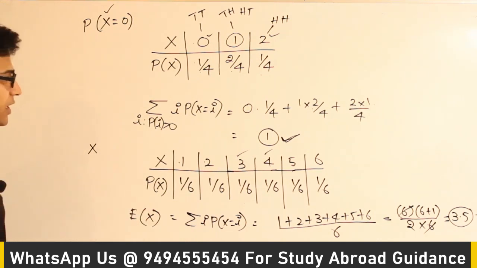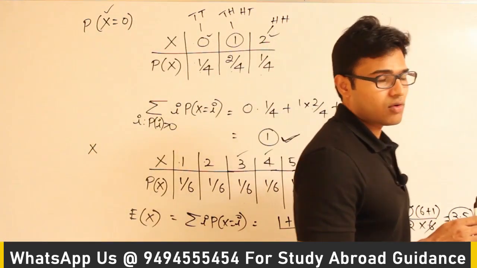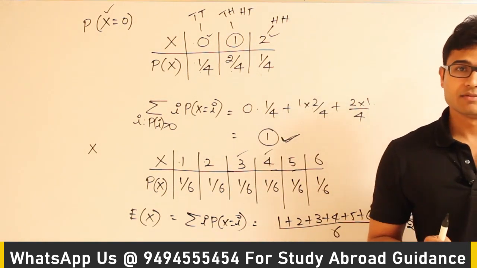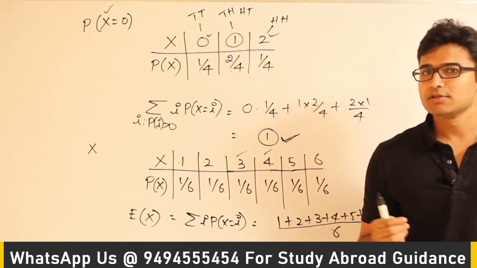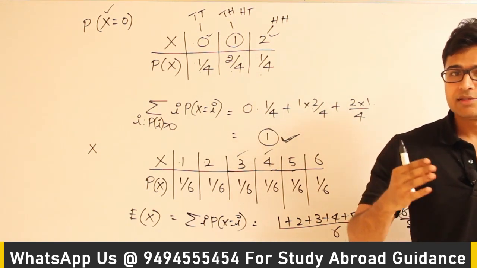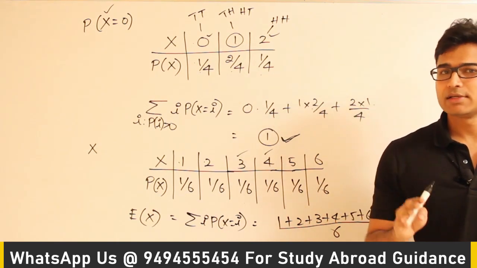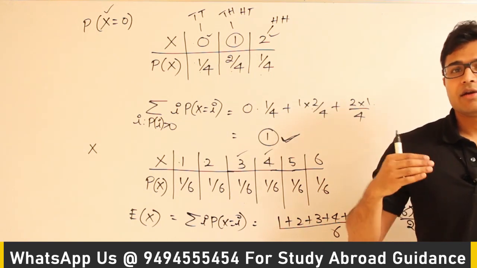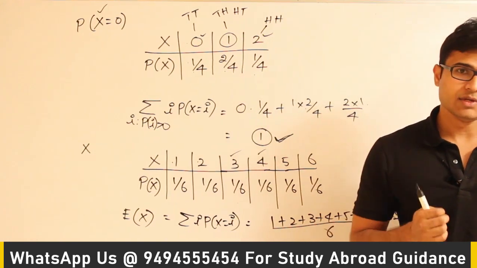Got it? So what is important for GATE here is, once you know how to find out the expectation this way, there are two types of random variables. One is discrete random variables and the other is continuous random variables. So in the exam they will ask you what is the expectation of this, what is the expectation of that, like that. So what I'll do is, I'll derive for every case what is the expectation of that random variable.